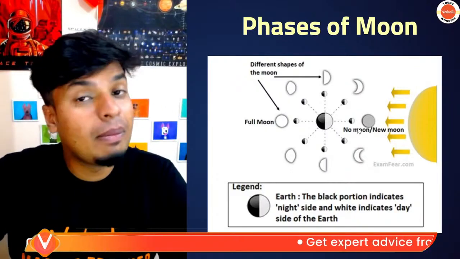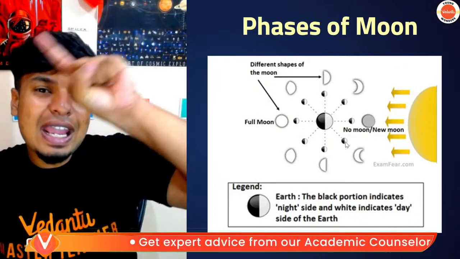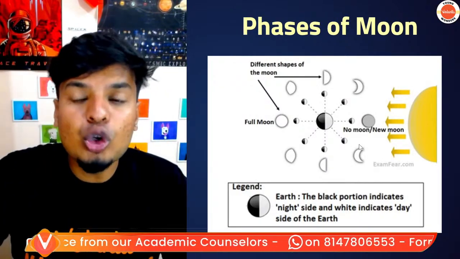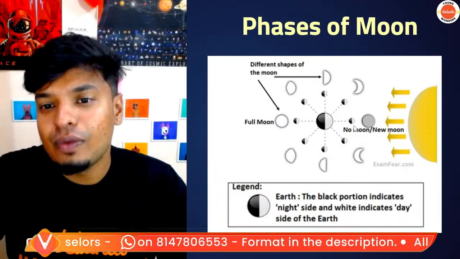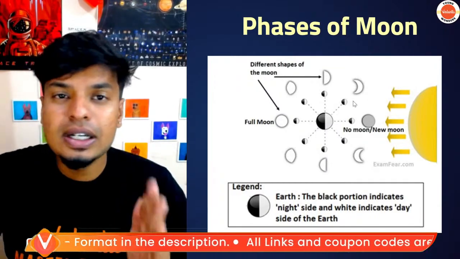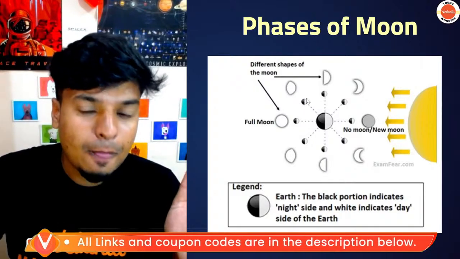From nothing, it starts to appear slowly. This phase is called the waxing phase. From new moon to full moon is called the waxing phase. So we have waxing crescent, first quarter, waxing gibbous, full moon.